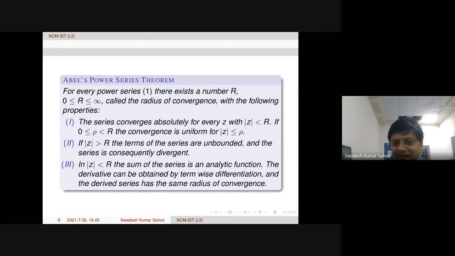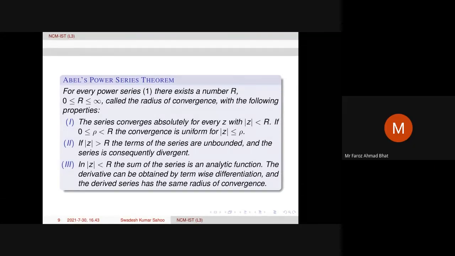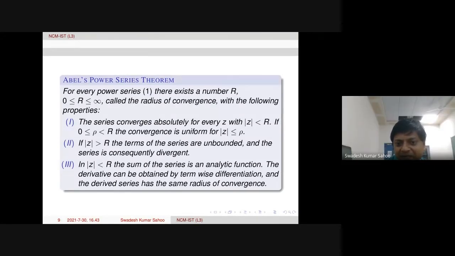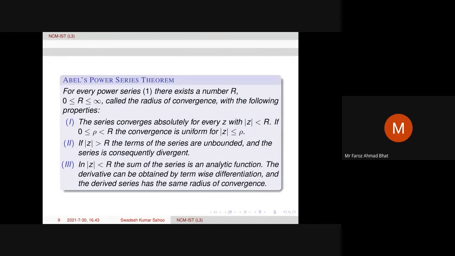Only convergence is enough here. Mod z less than R. Of course, for the derived series also, one can prove that the derived series has radius of convergence R. That is the reason we discussed already, in the last part: the derived series has the same radius of convergence.